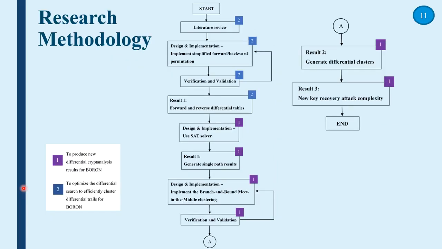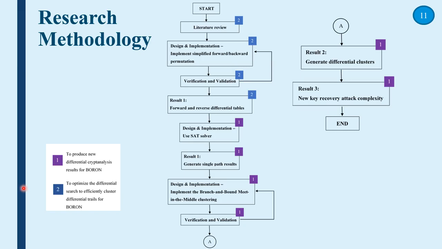This is the flowchart of the detailed research methodology. First, a literature review is conducted to study existing block ciphers and differential cryptanalysis. After carrying out these literature reviews, the block cipher BORON has been chosen as the target cipher for this research, and the branch and bound meet-in-the-middle search algorithm has been chosen as the technique that will be modified and applied in this research. Next, simplified forward-backward permutation is implemented for testing the meet-in-the-middle concept.